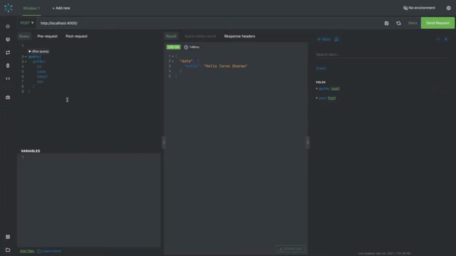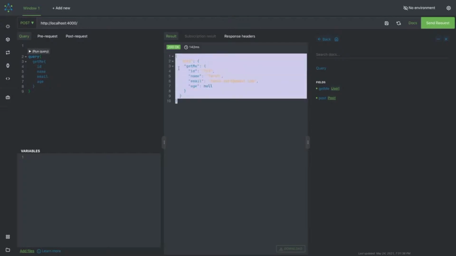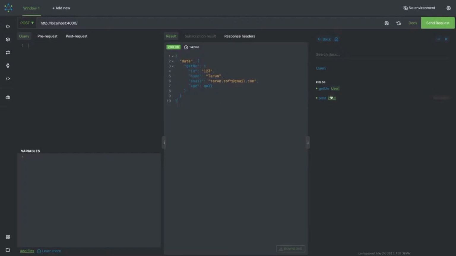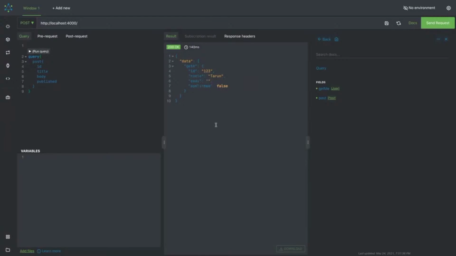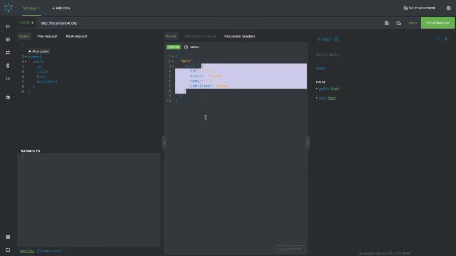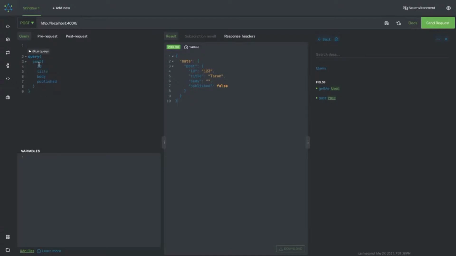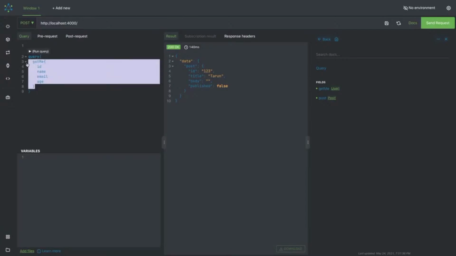Add this to the query, get me, and you can run this. I got the data, right? And another query I have is post, and it is giving me the post data, right? The representation is still a JSON object. Inside it I have a post object that is giving me everything. And you can see whenever you are running a query, we are passing post, because post is not taking any argument. If you talk about simple get me, that get me is not taking any argument, and it is of type query, so we wrapped it inside a query and then get me.